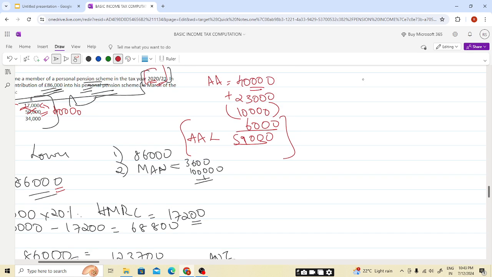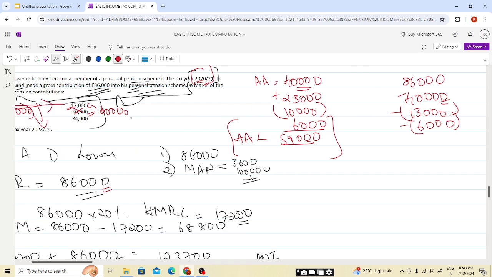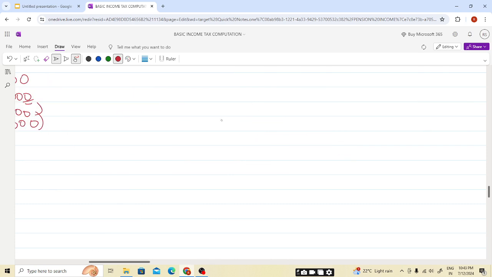So the 86,000 will first reduce from the 40,000, then follow with the carry forward annual allowance of the 3 years, that is 23 minus 10, which is 13,000, and 6,000. First we need to reduce the annual allowance of the current year, then the previous years, following the FIFO basis, first in, first out. The first year is 2021, then 22-23.